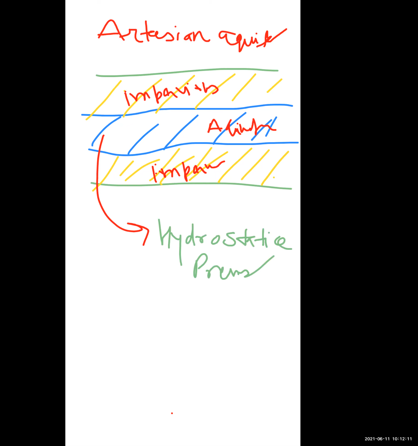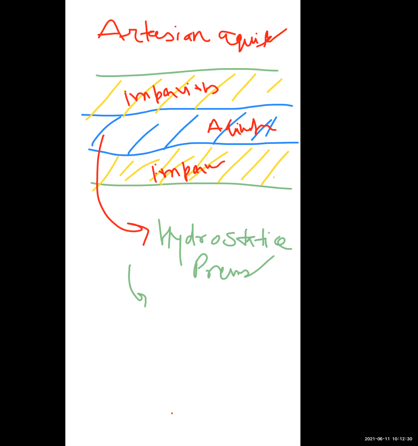The former type of artesian well is known as a flowing well. This type of well is also known as an artesian well.